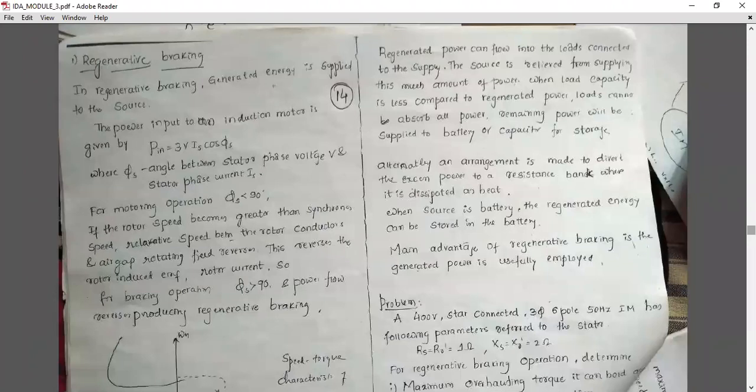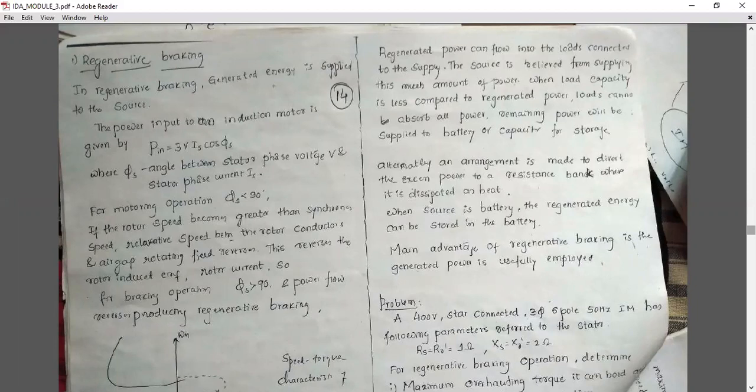What is the meaning of regenerative braking here? Generated energy is supplied to the source. Regenerative braking system means we are regenerating the energy. How do you regenerate the energy? In this case, power is flowing from load to source. Whatever kinetic energy is present at the load side, we are using that energy again and storing it in our battery system. That is called the regenerative braking system.